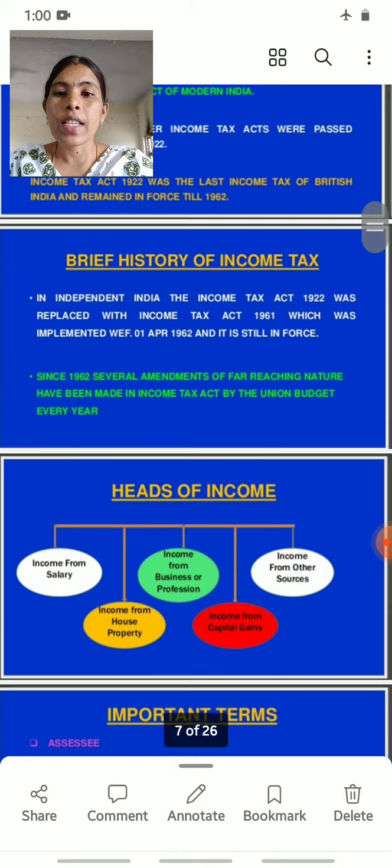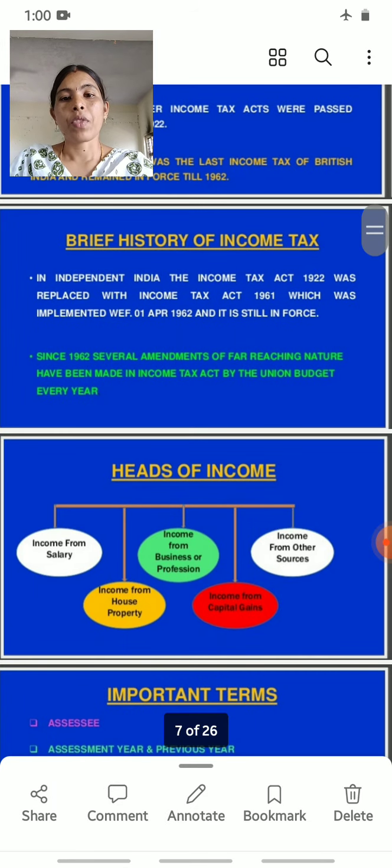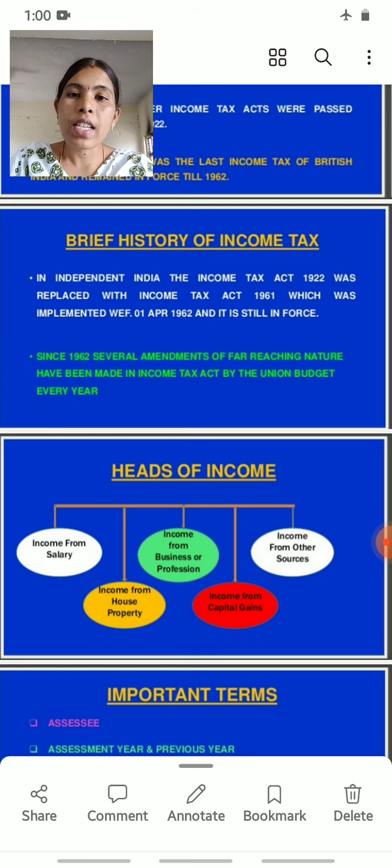Then in independent India, the Income Tax Act 1922 was replaced with the Income Tax Act 1961. The Act of 1961 was implemented on 1st April 1962 and is still in force. Okay, then let's come to the next topic.